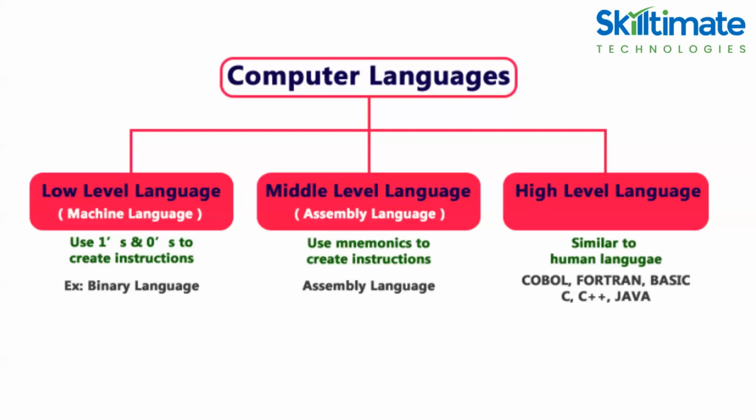And the disadvantages: high-level language executes slower compared to middle and low-level languages. High-level languages need to be translated into low-level languages. If you want to execute a high-level language like a C program or C++ or Java program, you have to convert that into low-level language if you want to read the output.